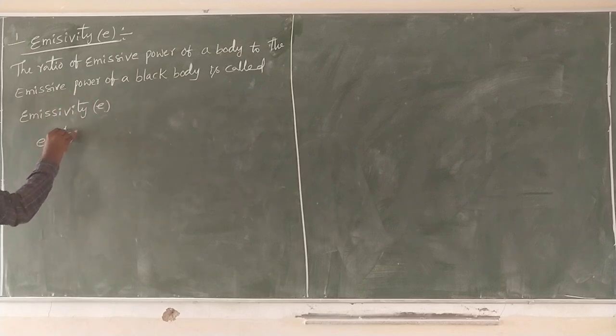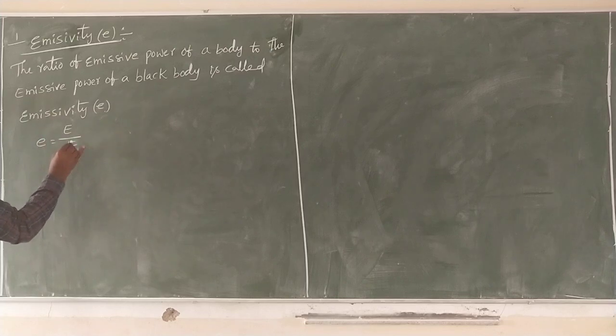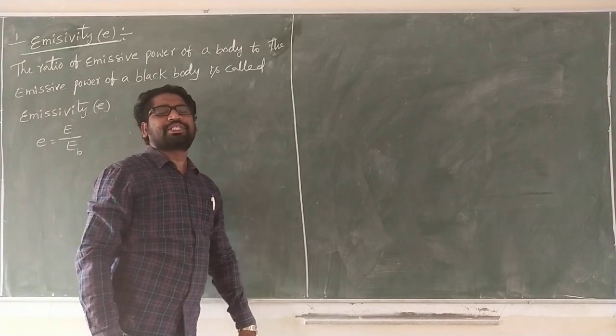E is equal to E by E. What is E? Emissive power of a body.